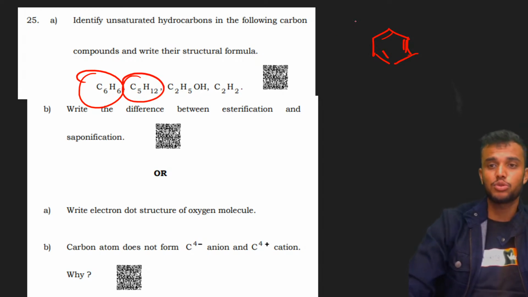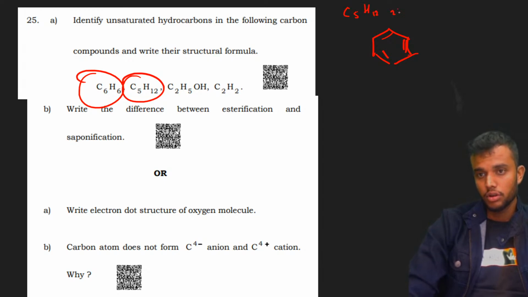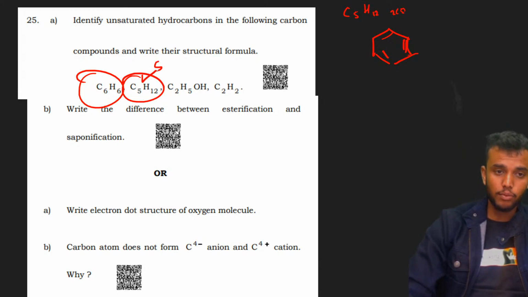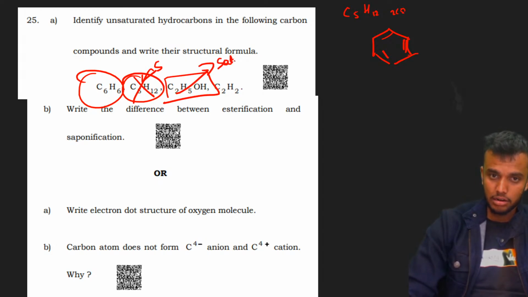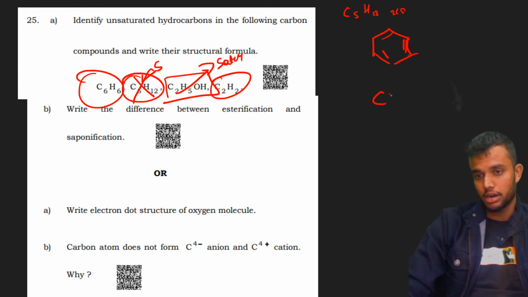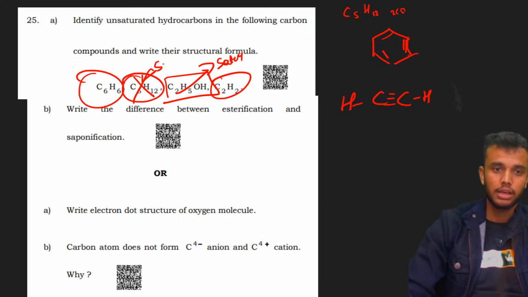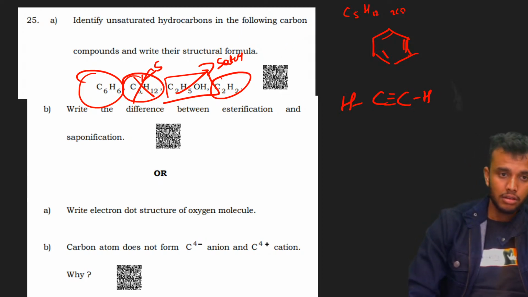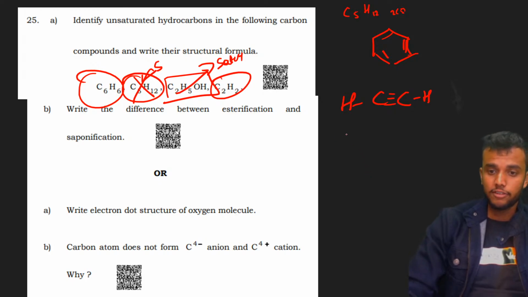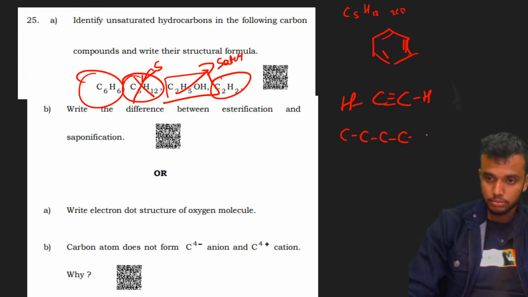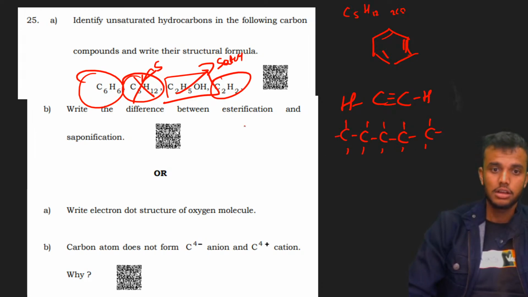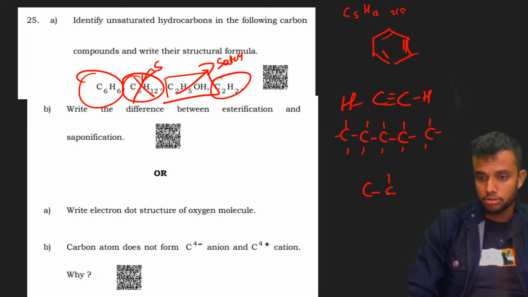Next one, C5H12. It is a saturated one, not an unsaturated one. In this case, the alcohol is also saturated. C2H2, yes, it is an unsaturated compound. This is the structural formula. Alcohol is a saturated one. But come on, let's write the structure of these two. C5H12, this is the structure. Next, in the case of alcohol, ethanol, students, a very important organic compound in your syllabus. Structure of alcohol. Done?